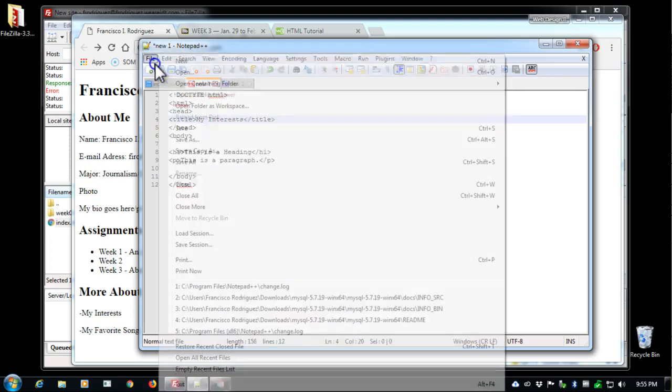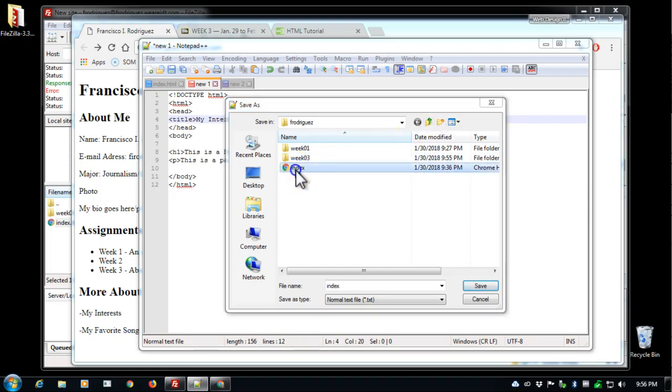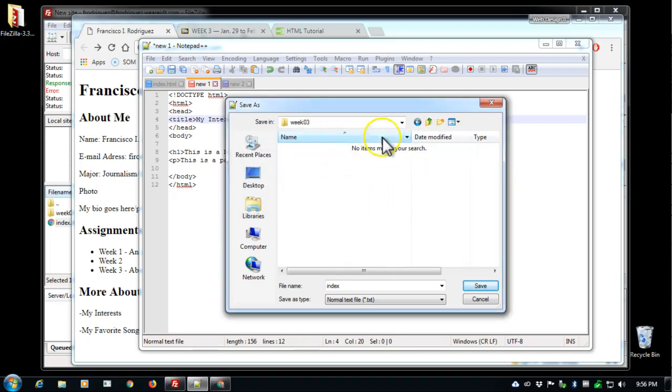That's my interest. I'll file save, and this will be actually in a new folder within the main folder where I'm at, the main directory. I'll create this new folder, call it week 3, week 03 with no spaces. Go in there, actually no, I double clicked too fast. Week 3, double click to go in. And rather than index, I'll call this my interest, and I'll use camel case, it's capital I, and I'll save it as an HTML and save.